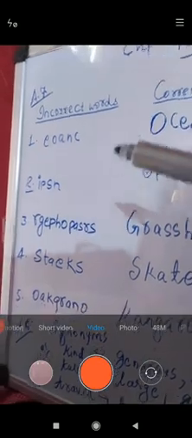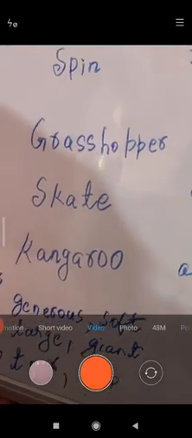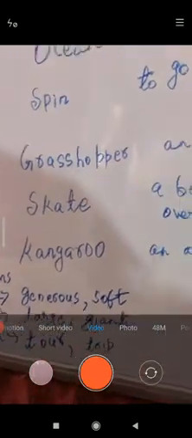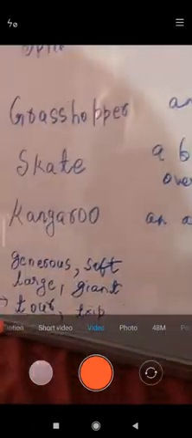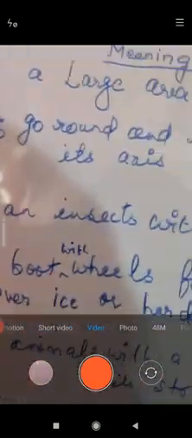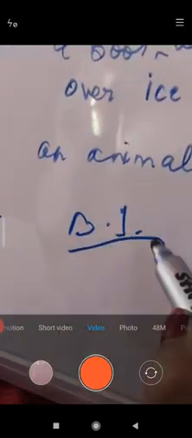Now you have to do A7 and A8 in your notebook. Now the next exercise, B1, is based on children. In B1, some IQ level questions are given. If you have toured so many places, then you can give these answers in B1. In the next video, you will do B1. Okay children, wait for that B1.